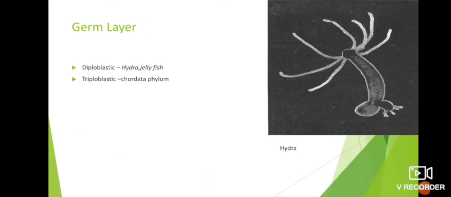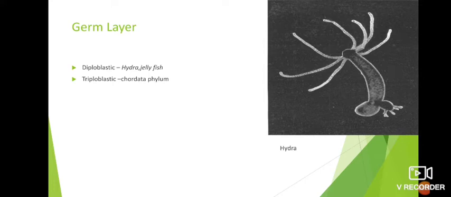Then the next pattern is the germ layer. Animals show two types of germ layer systems, diploblastic and triploblastic. In diploblastic animals, the body is made by two germ layers, the outer ectoderm and the inner endoderm. The best example is hydra.